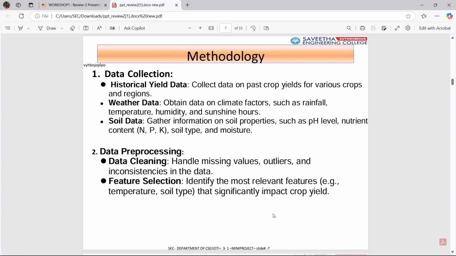Methodology: Data collection. Collect data on past crop yields for various crops and regions. Obtain the data on climate factors such as rainfall, temperature, humidity, and sunshine hours. Data pre-processing. Handle missing values, outliers, and inconsistencies in the data. Feature selection. Identify the most relevant features, for example temperature and soil type, that significantly impact crop yield.